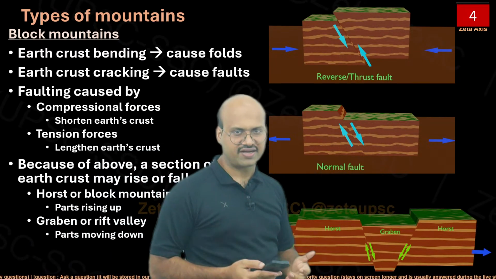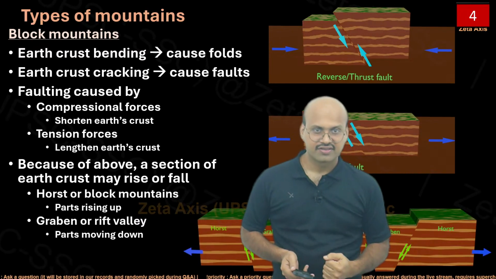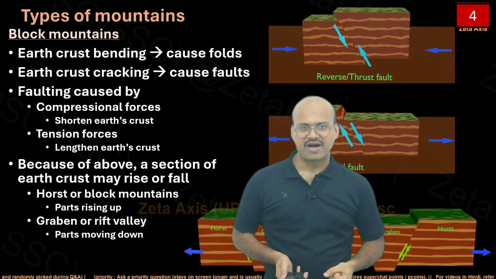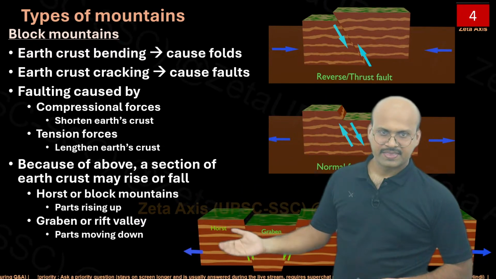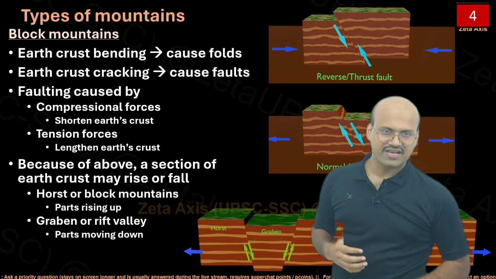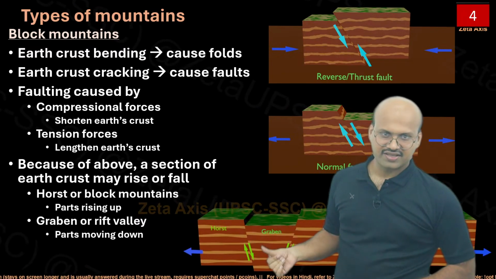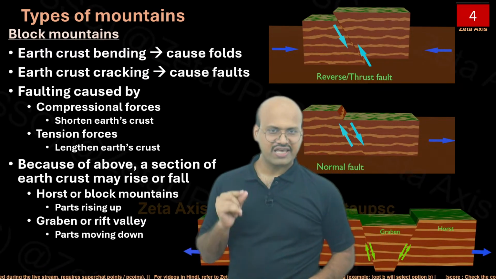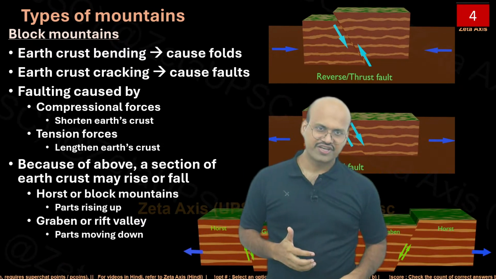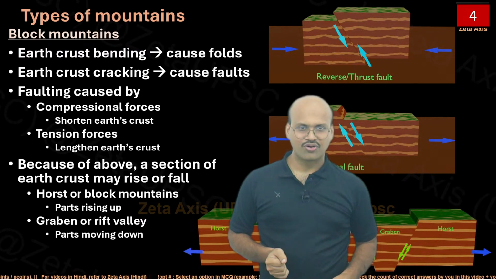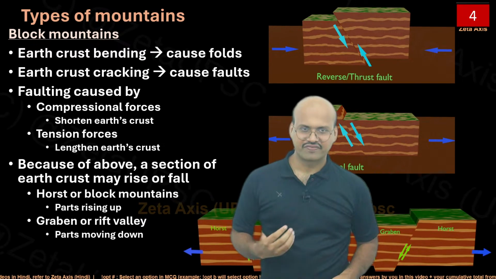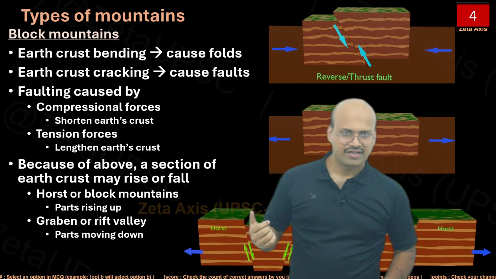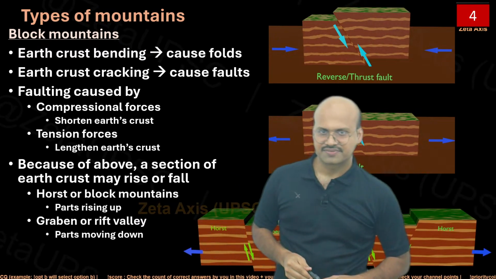Our Western Ghats as well as our Vindhyas, especially the Western Ghats, are examples of block mountains. Vindhyas have characteristics of both. Some parts have gone through this downward movement. The Narmada Valley and the Tapti Valley are basically rift valleys which are created by this kind of faulting. So they also show signs of block mountains, but they were created initially due to folding, due to collision of blocks. So initially they were formed as fold mountains, but because of faulting and other things, formation of those river valleys, they have these block mountain characteristics.